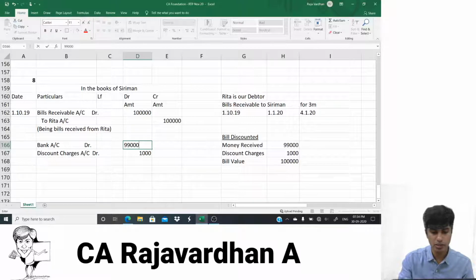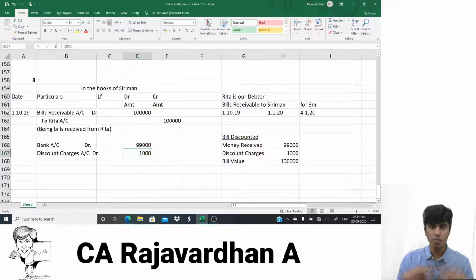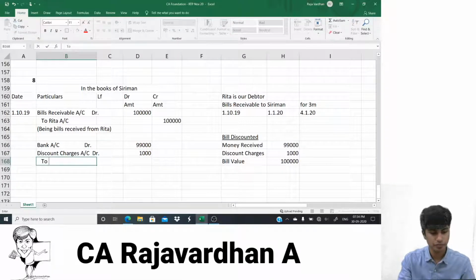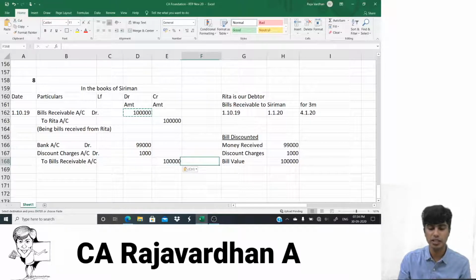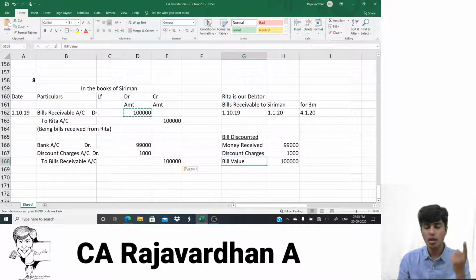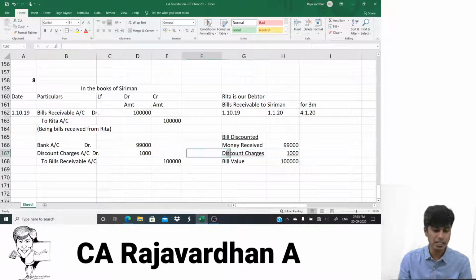This is 99,000. And totally, to this extent, the bill is given to the banker. Bill is an asset. When I give it to my banker, it is decreasing. So I would have to credit it. So I'll write here bills receivable account as credit. How much is that? That is to the extent of 1 lakh. So that's the entry. Money received is debited to bank account. Discount charges is debited to discount charges account. Bill value which is going out is to be credited. Why? That is the extent of decrease in the value of the asset.